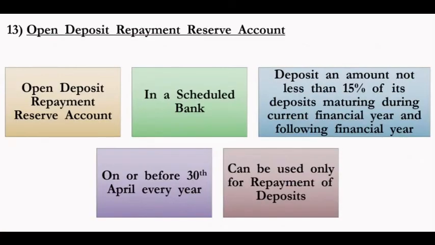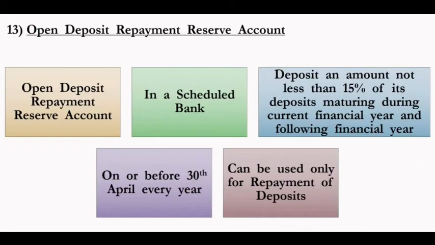Next point is open a deposit repayment reserve account. Every company accepting deposits has to open an account in a scheduled bank, and the account name will be deposit repayment reserve account. In this account, a company has to deposit, by the end of every financial year, that is 30 April, before 30 April, an amount not less than 15% of the amount of deposits maturing during the current year and the following financial year.